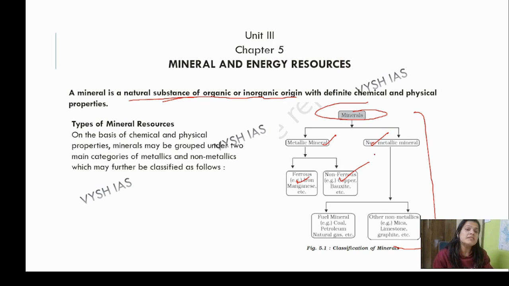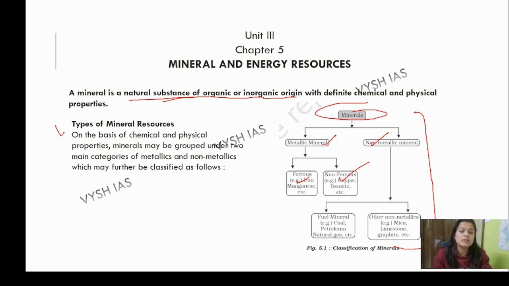Okay, so minerals are divided into two parts, that is metallic and non-metallic minerals. Again, metallic minerals are divided into two parts, ferrous and non-ferrous. Which includes iron will be considered ferrous, and which does not include iron will be non-ferrous. And then the other part, non-metallic mineral, will be fuel and other non-metals.